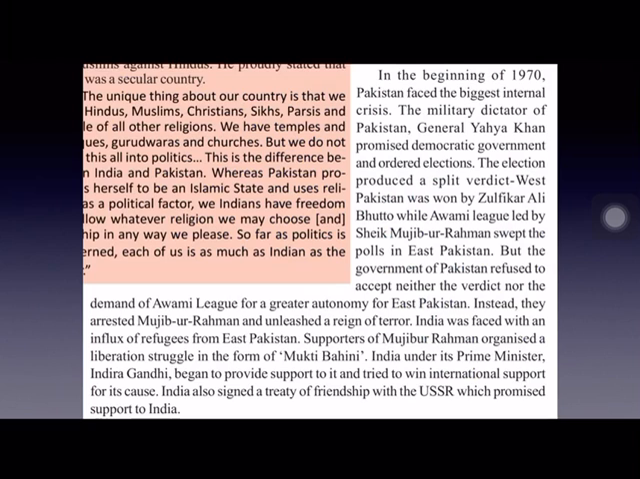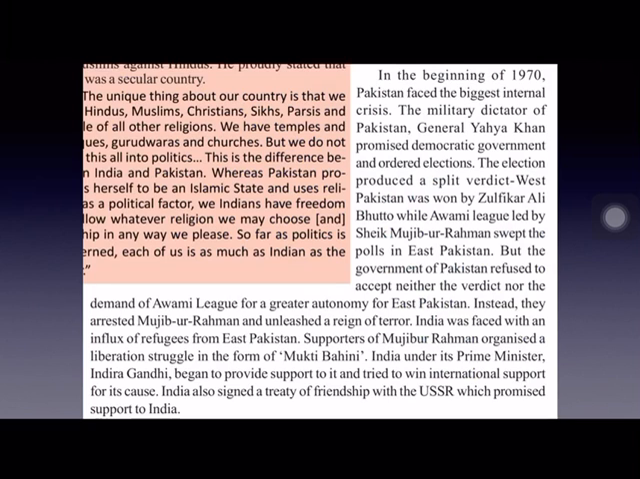This Awami League, whose leader was Mujibur Rahman, demanded autonomy for East Bengal. But the government of Pakistan refused to accept the victory of Mujibur Rahman. When Mujibur Rahman won the elections in East Pakistan, it was not accepted by the government of Pakistan. And they arrested him. And then the supporters of Rahman organized into Mukti Bahini. For the release of Mujibur Rahman, they organized into Mukti Bahini and they started their trials to get him released.